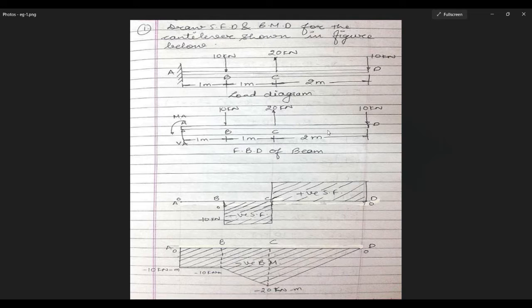I have already solved the numerical using the theoretical method, that is by the method of strength of materials, and uploaded the same. You can check the video and get the solution to tally the answers with the answers obtained by using ANSYS. Draw SFD and BMD for the cantilever shown in the figure below. Here the cantilever is AD. One end A is fixed, and at points B, C and D there is some loading applied. The lengths are given as 1 meter, 1 meter and 2 meters for each section of the beam.